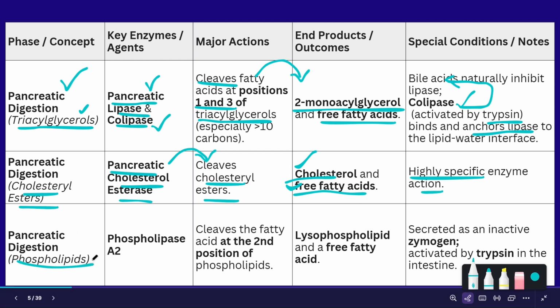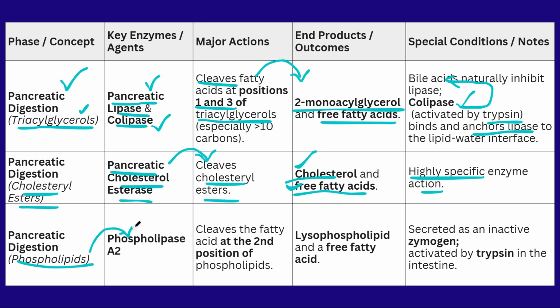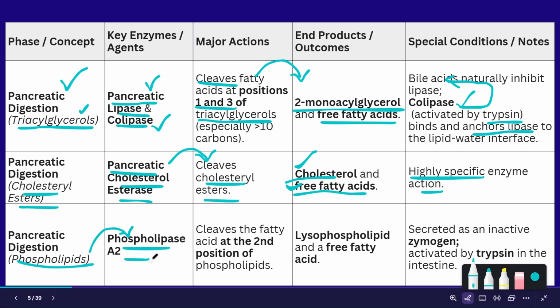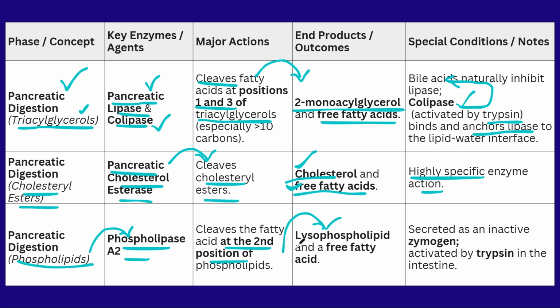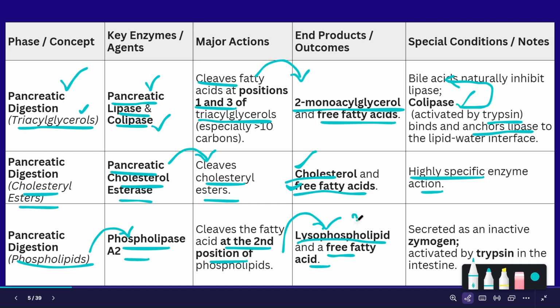What happens to the phospholipids? The phospholipids are acted on by the enzyme called phospholipase A2. This enzyme will break the phospholipid at the second position. Here it will lead to the final end products called lysophospholipid along with free fatty acids. These two compounds are formed after the breakdown of the phospholipids.